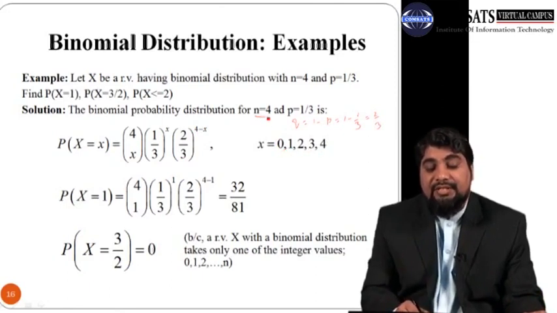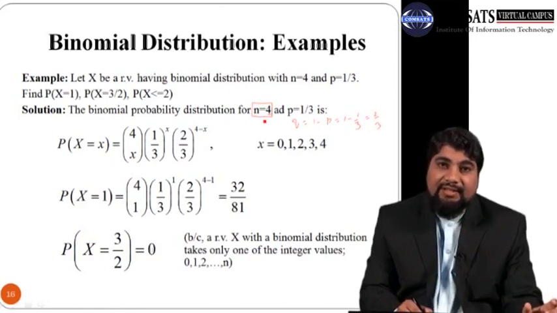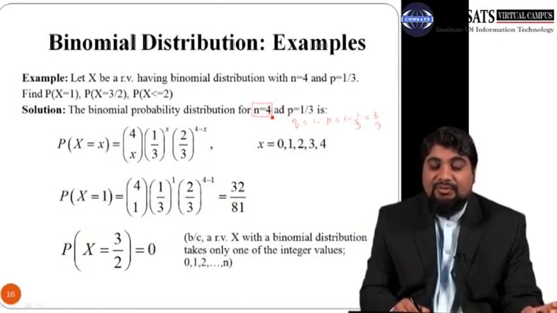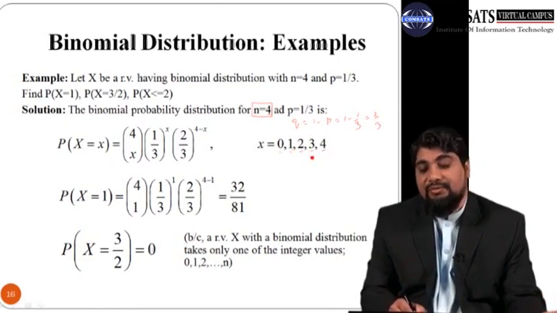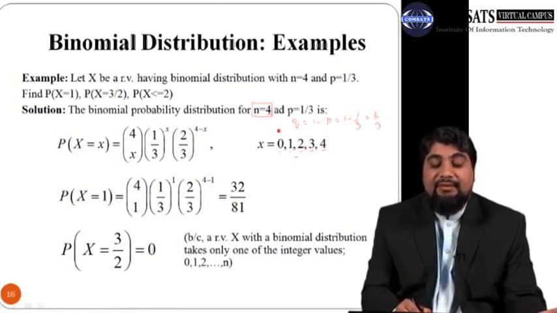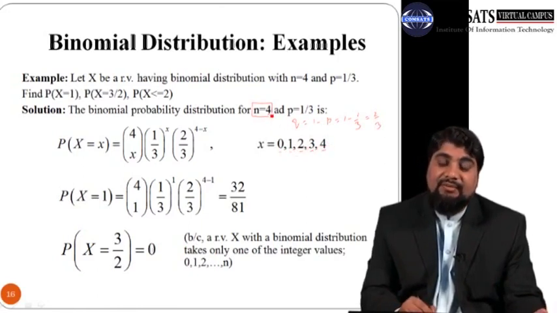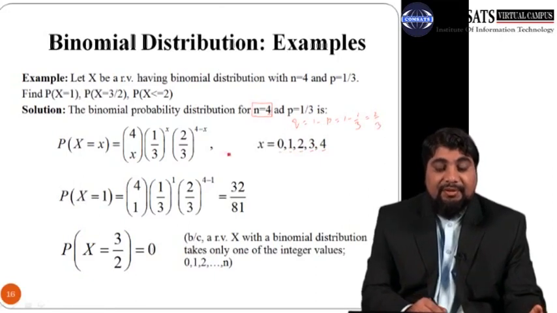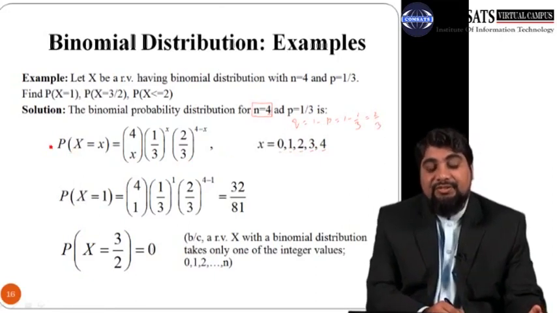So range usually covers this area. It starts from 0 and goes up to this number. So remember that we have discussed previously that it contains n plus 1 integers. So here n is 4, so x can take 5 values, n plus 1 or 4 plus 1, 5. So it starts from 0, 1, 2, 3, and it has to go up to this n, which is 4 in this case.